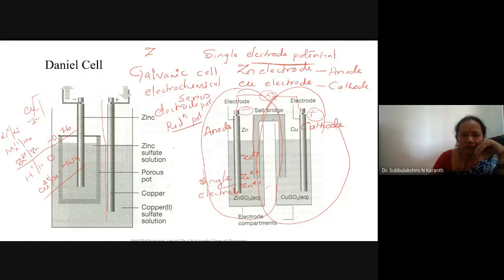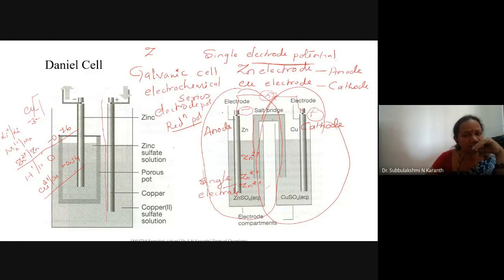So this is the copper electrode reduction potential, and this one is the zinc electrode potential. Among the two, one electrode potential is higher compared to the other. Which one is higher, the copper or zinc? I already wrote zinc electrode potential is minus 0.76. Copper electrode potential is 0.34. So which one is the positive one among the two? Here we use zinc and copper.